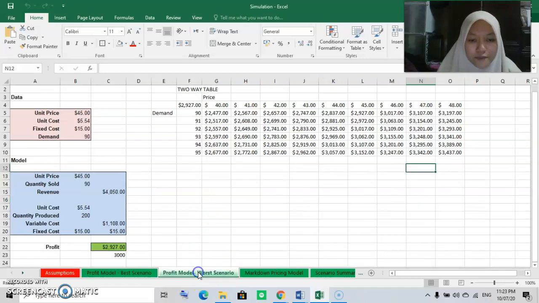So for the profit model worst scenario, I just put my assumption price, which is 45 ringgit. Unit cost is 5 ringgit 54 cents, and fixed cost is 15 ringgit.